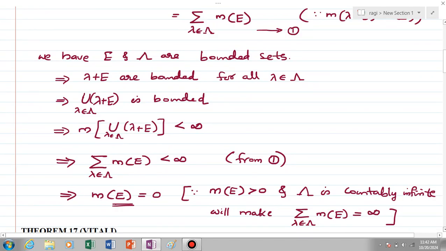Because if the measure of E is greater than 0, and since Λ is countably infinite, that will lead to the result that the summation of the measure of E equals infinity. But we have to say that the summation of the measure of E is less than infinity. So this happens only if the measure of E equals 0. So that's the lemma.